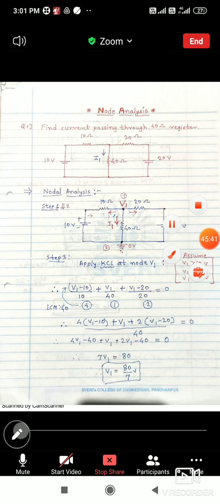So this is what nodal analysis and mesh analysis we have completed. In the next lecture we can solve some examples based on nodal analysis and mesh analysis. We can solve some typical examples which were already asked in the GATE and IAS examinations. So in the next lecture we can solve 4 to 5 numerical examples which were already asked in competitive examinations like GATE, IAS. So we can stop now.